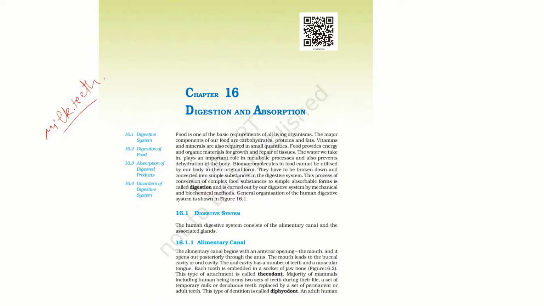These milk teeth are temporary teeth, and we also call them deciduous teeth. These terminologies are very important, so please note them down. These temporary teeth are 20 in number, and there are no molars.